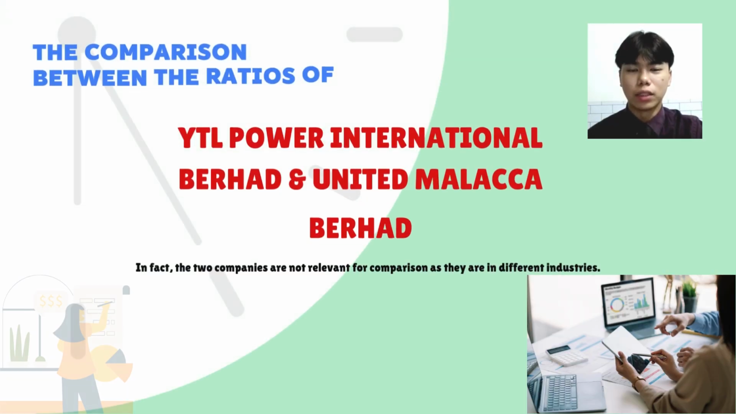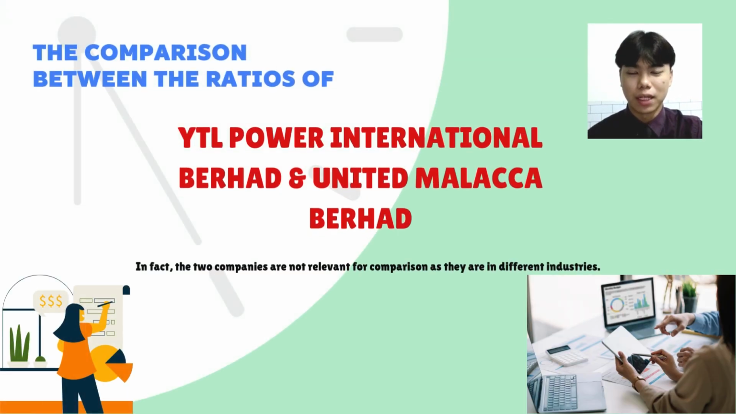Now I'm going to talk about the comparison between the ratios of the two companies. My name is JING, matriculation number 3044680. Before I start the comparison part, the two companies are not really relevant for comparison as they are in different industries.